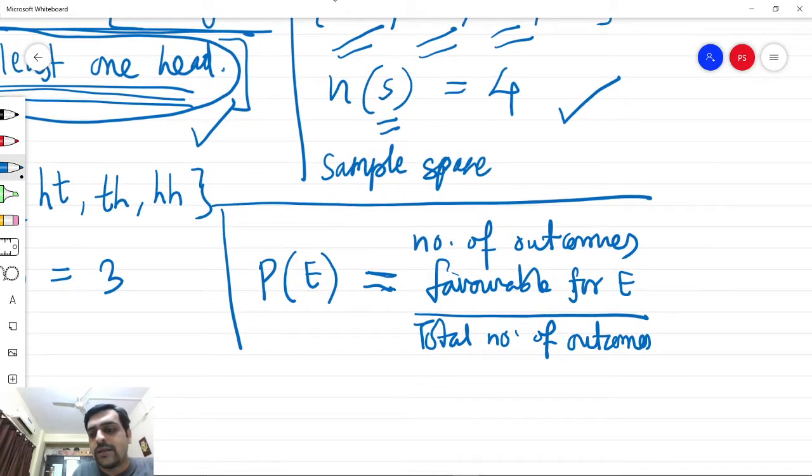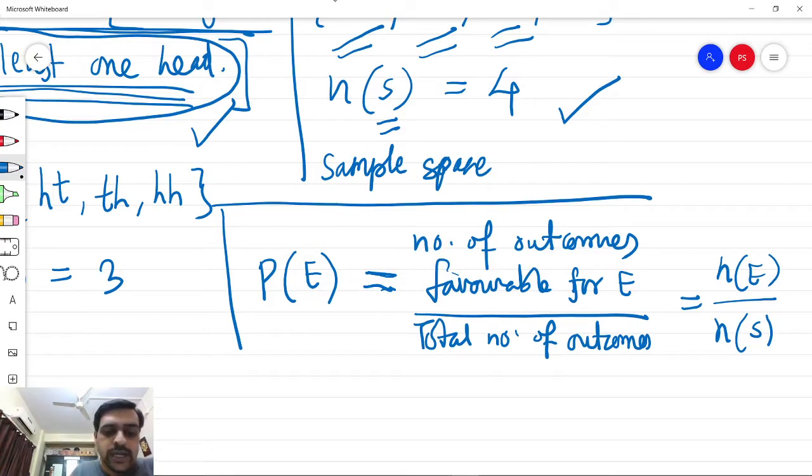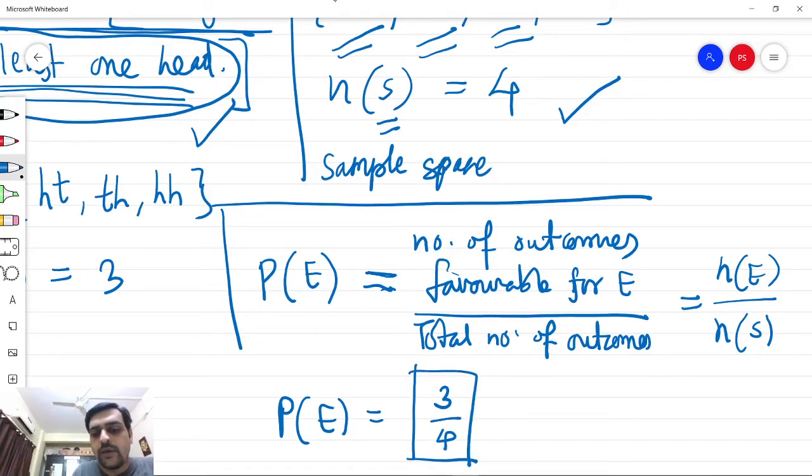So in this case, this is just n of E divided by n of S. So clearly the probability of this event is 3 divided by 4. So this is how we calculate the probability of a particular event.